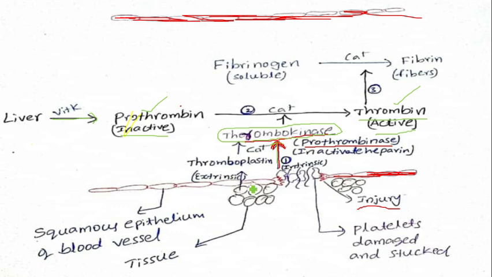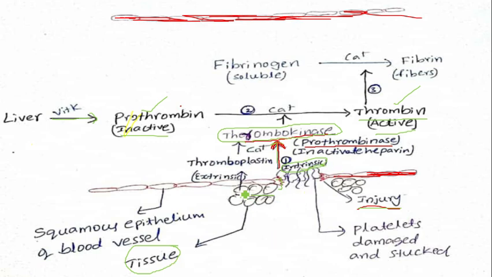Here, what happens? If the blood clotting mechanism starts with the walls of the blood vessel, then that is called the intrinsic pathway. When blood vessels get damaged because of injury, the surrounding tissue present around the blood vessel also gets damaged.